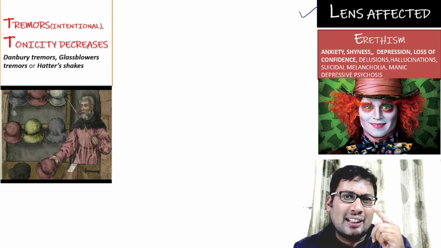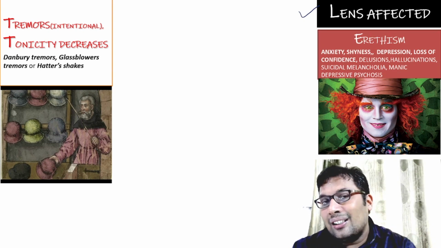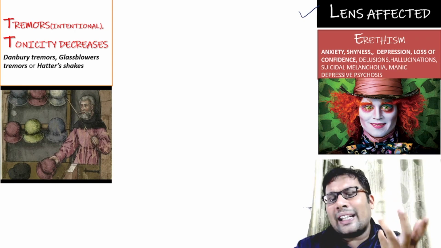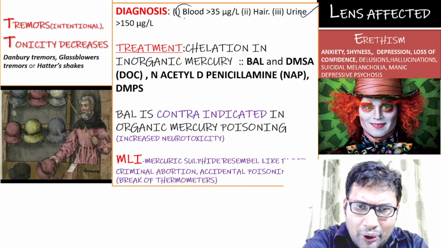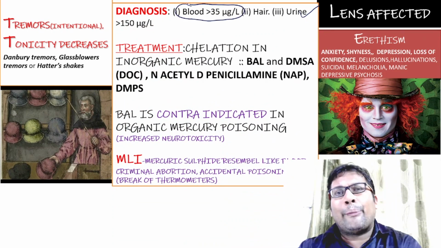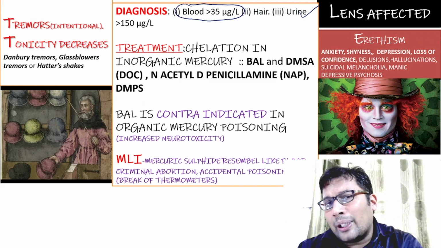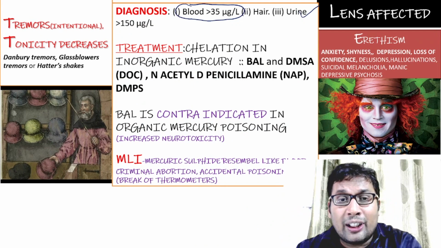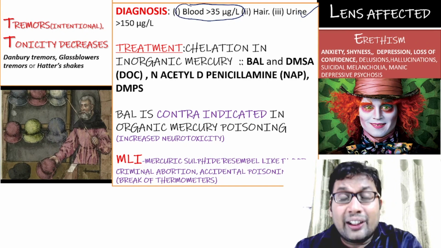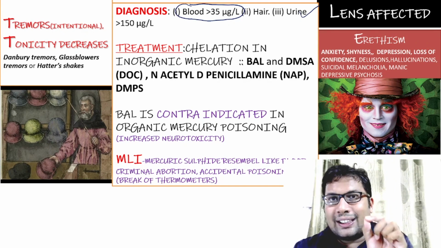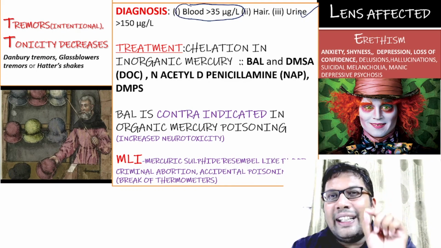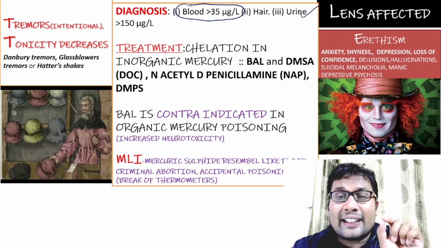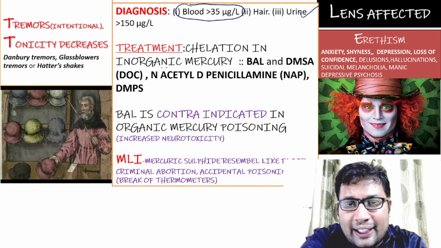Let's discuss the diagnosis and how to treat a mercury poisoning case. Diagnosis: levels of mercury in the blood more than 35 microgram per liter, or mercury in the hair or urine more than 150 microgram per liter. Then you can conclude mercury poison, along with the clinical features. Treatment, as you all know, for any heavy metal poison, chelation therapy is given. What is the drug of choice? BAL is given along with DMSA. You can give N-acetyl D-penicillamine, also known as NAP.